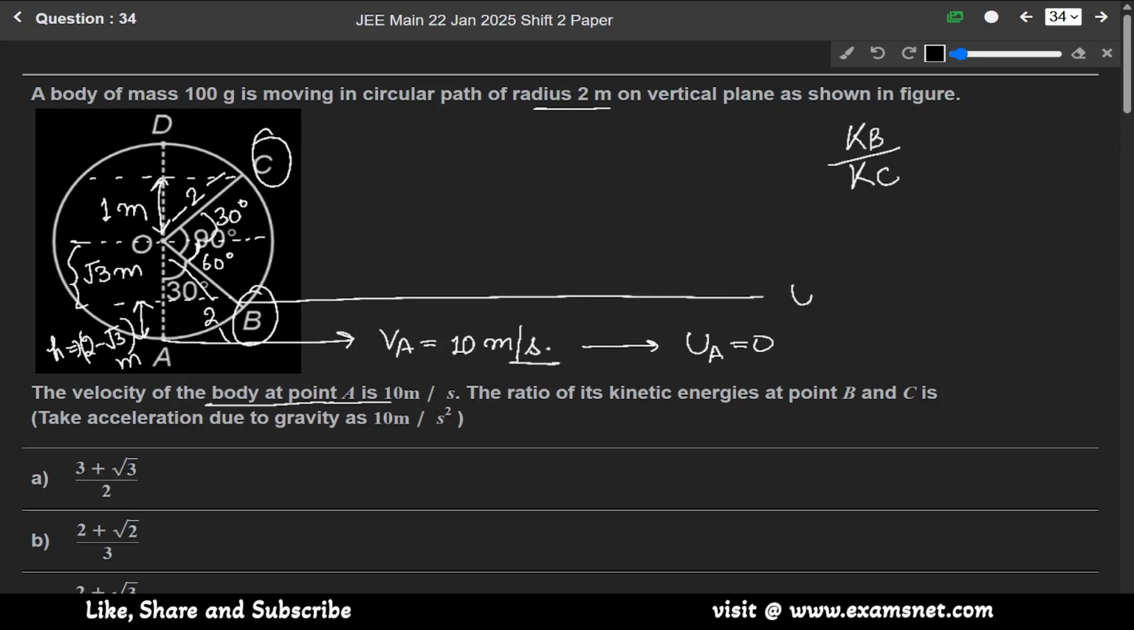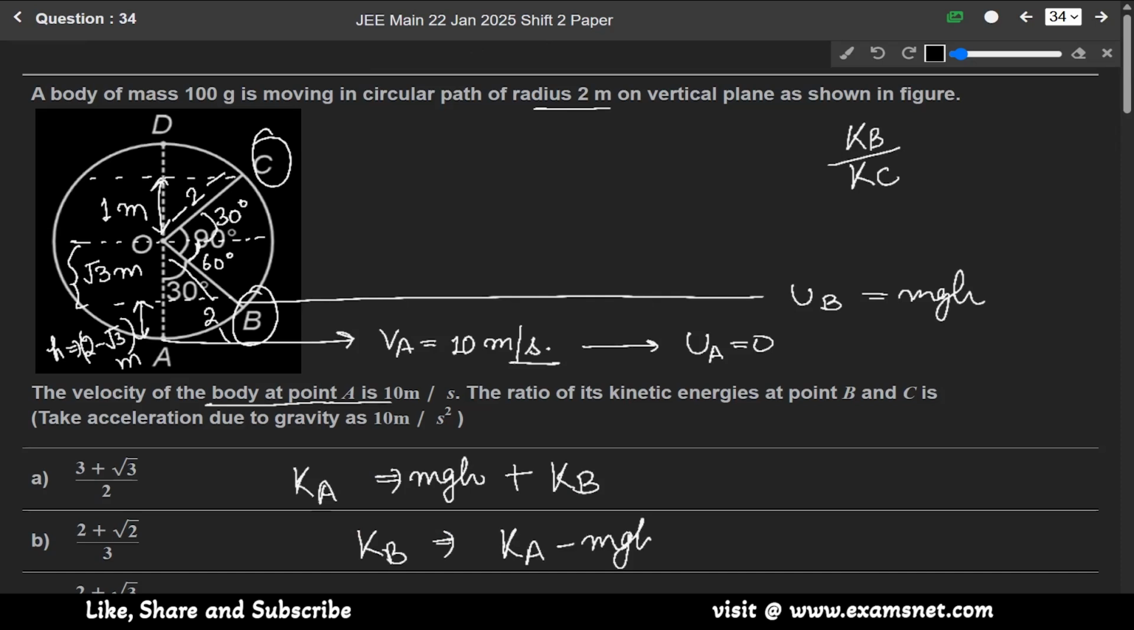And potential energy at B will be equal to mgh, and the height is 2 minus root 3. So kinetic energy at A will be equal to mgh plus kinetic energy at B. So kinetic energy at B will be equal to KA minus mgh. And this kinetic energy of A will be equal to half mv squared.